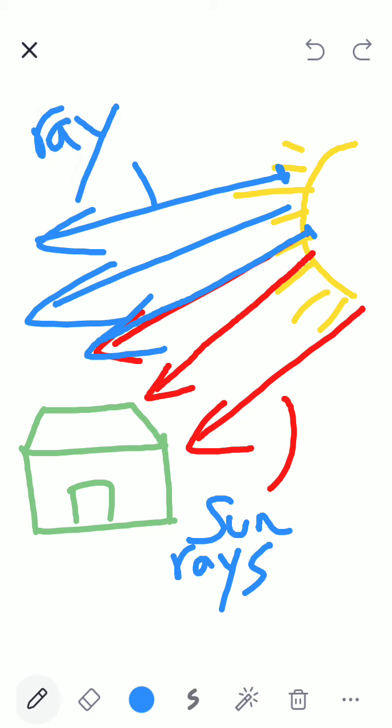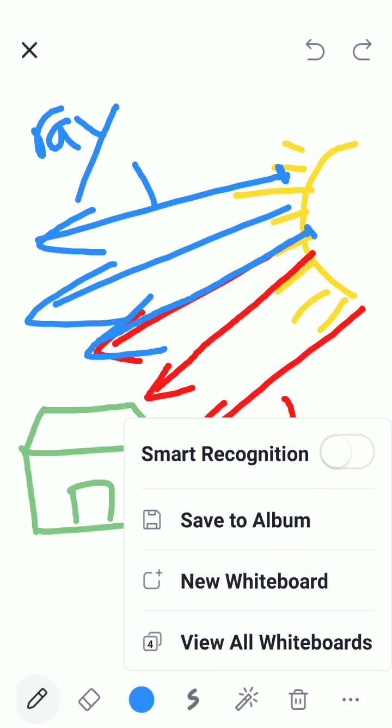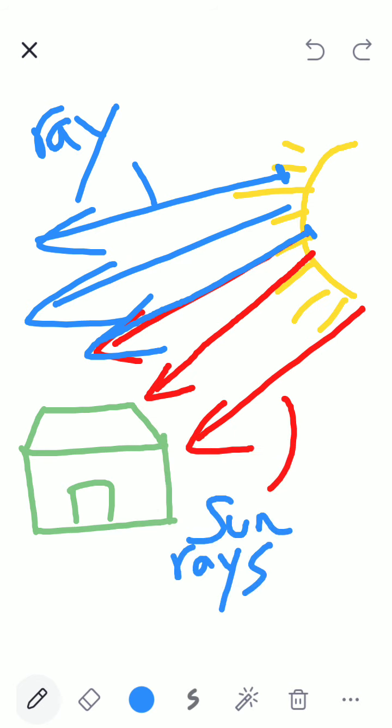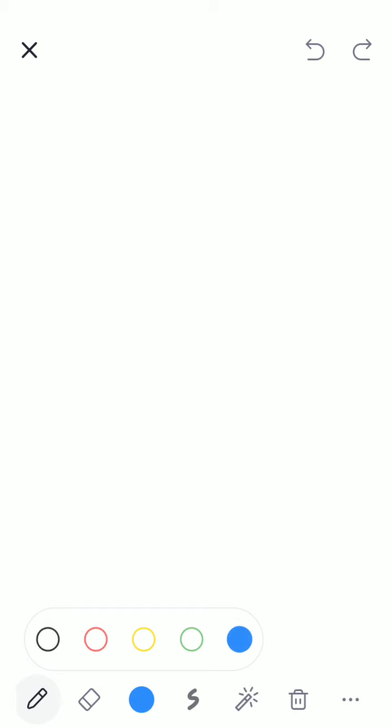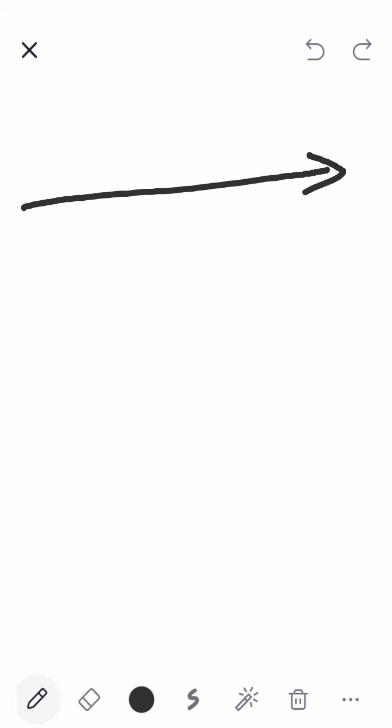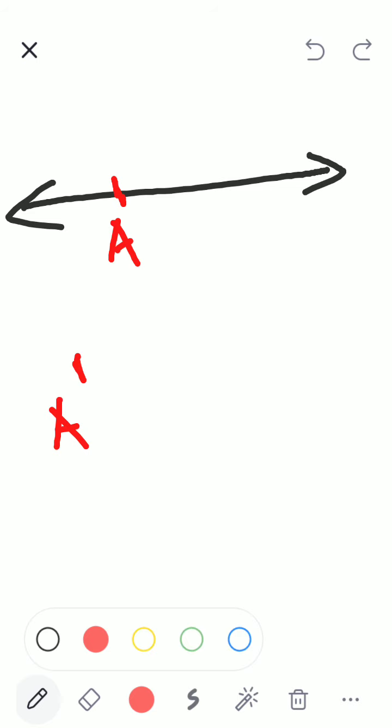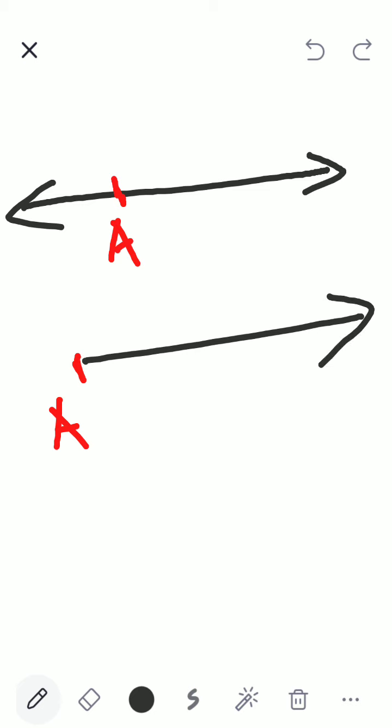Correct? So again, what is a ray? A ray is nothing but a part of the line. But it only has one fixed point. So this A and this part is called a ray.